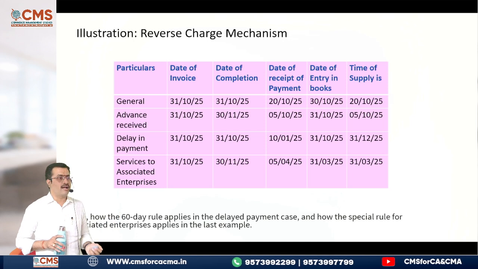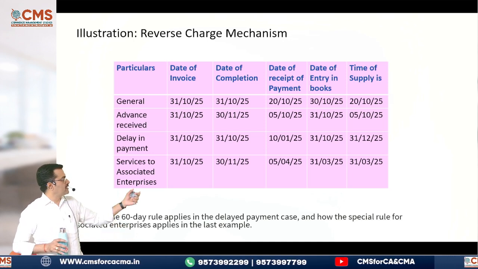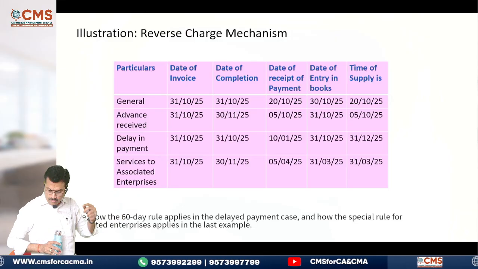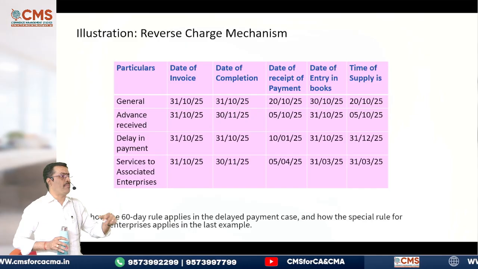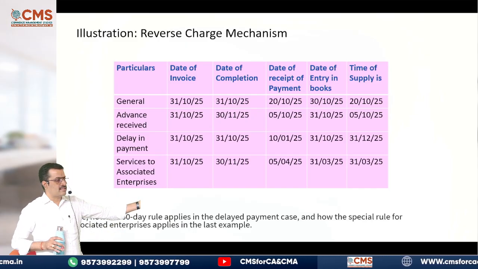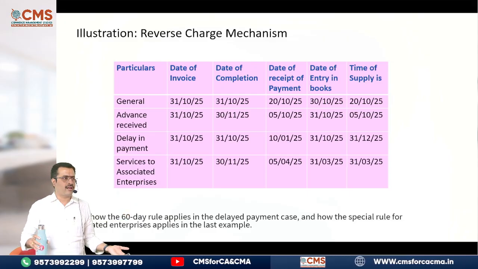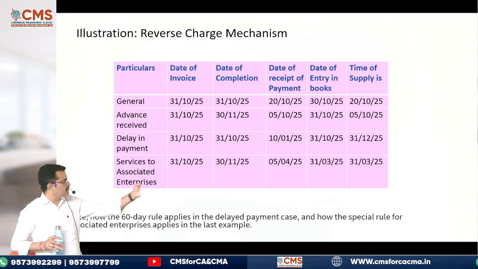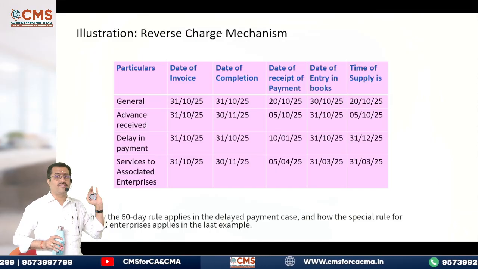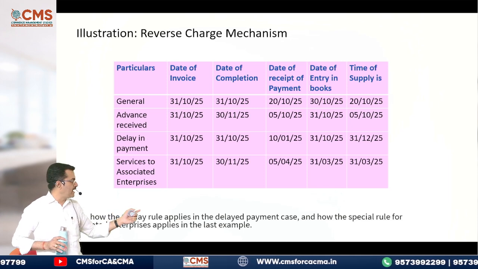See the next one. Advance is received. Very clearly, advance received means payment is earlier. So 31st October, 30th November or 5th October: which is earlier? 5th October. Next, delay in payment. Payment is not received earlier. The date of invoice is 31st October and the date of completion is also 31st October, so obviously 31st October is the time of supply. Next, 31st December, because it is the 61st day from the date of invoice. No, be careful, reverse charge.